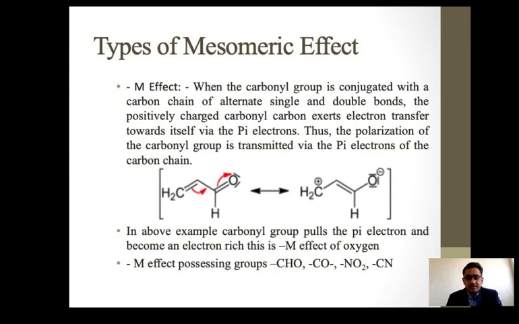Some groups possessing minus M are the aldehyde group, the carbonyl C=O group, the NO2 group, and the cyanide group. These groups show the minus M effect. Why? Because they possess a negative charge.